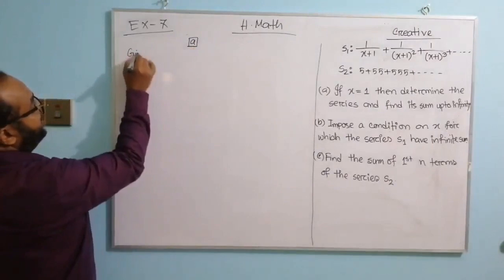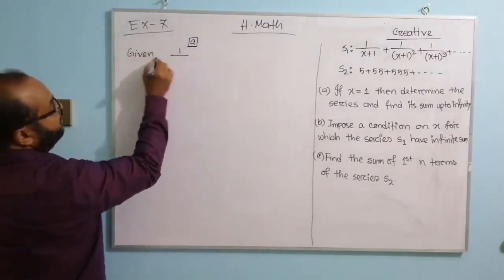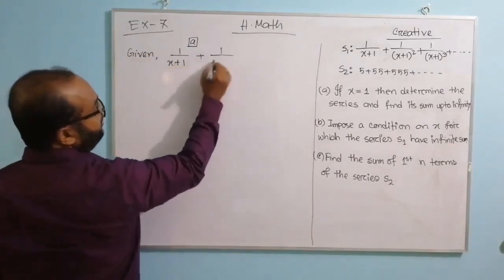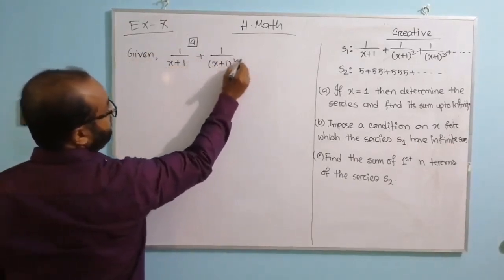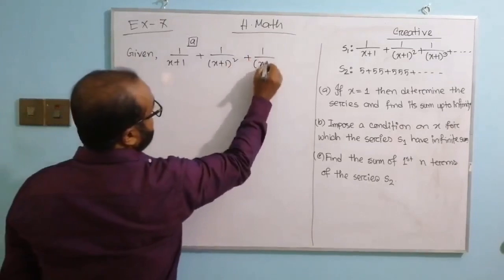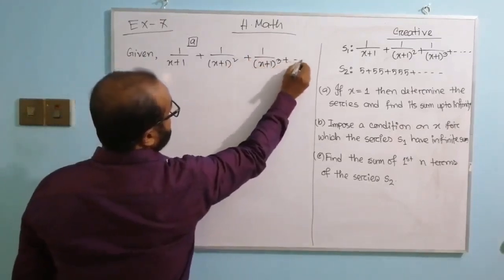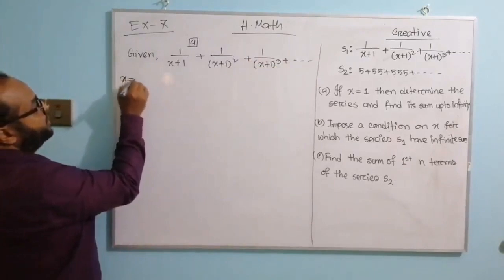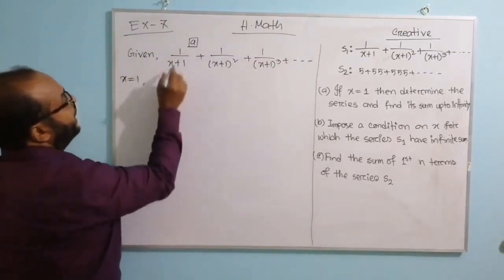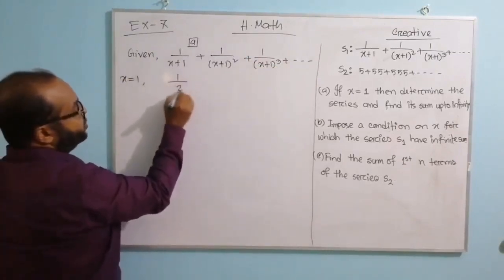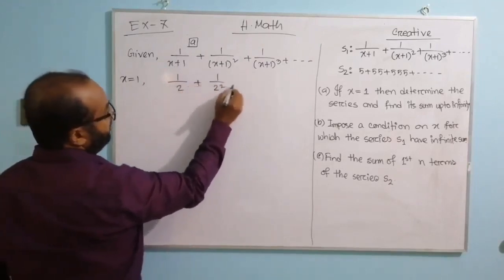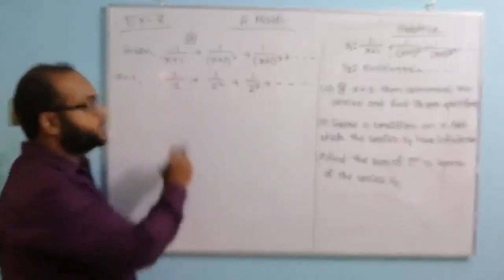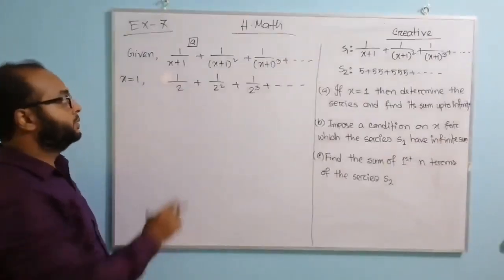Given 1 by x plus 1 plus 1 by (x plus 1) whole square plus 1 by (x plus 1) whole cube plus so on. Here this is also given x equal to 1. Then 1 by 2 plus 1 by 2 square plus 1 by 2 cube plus so on. This is the required series.